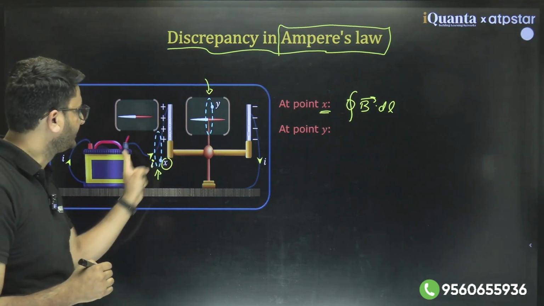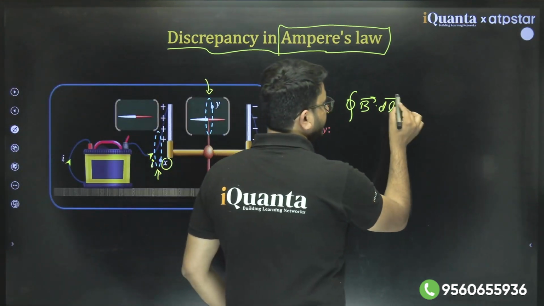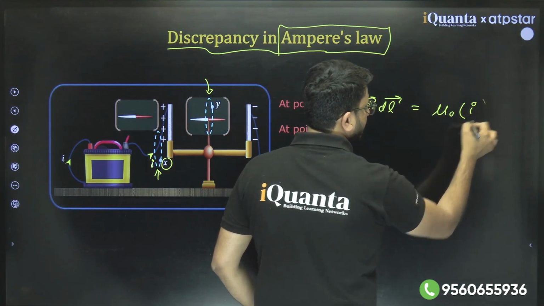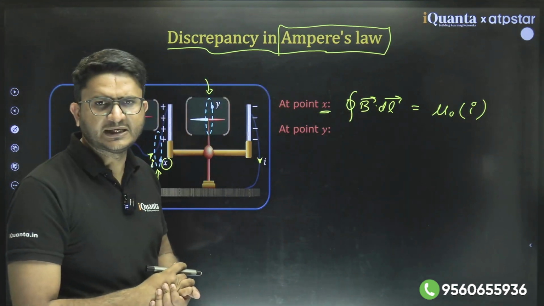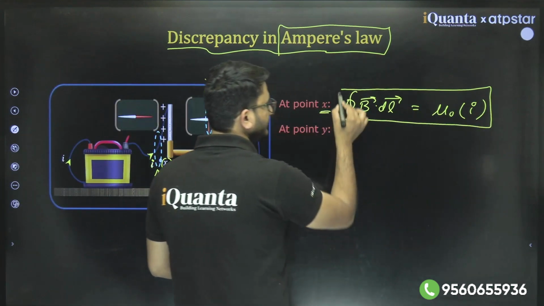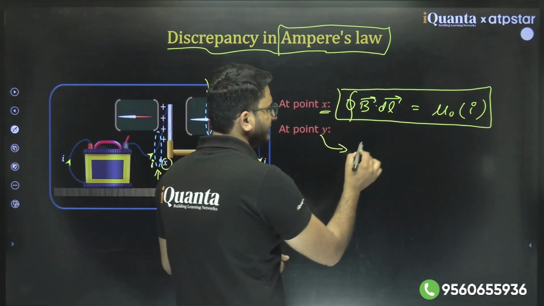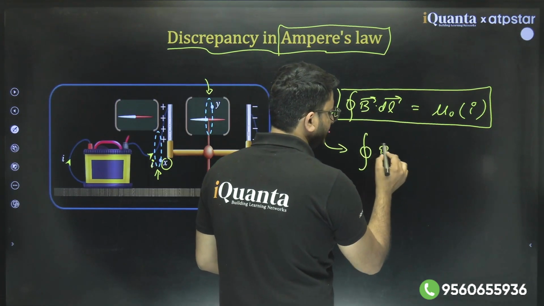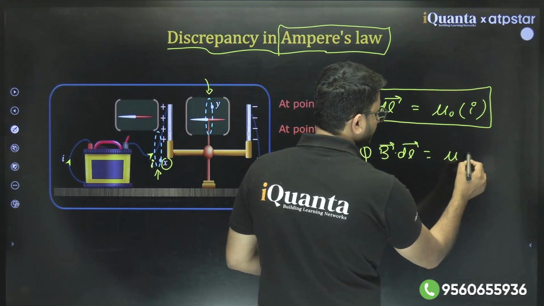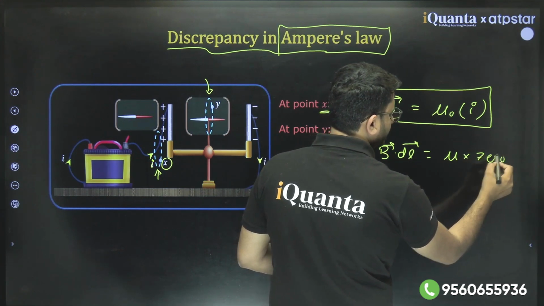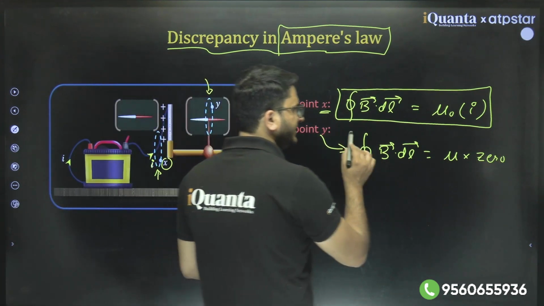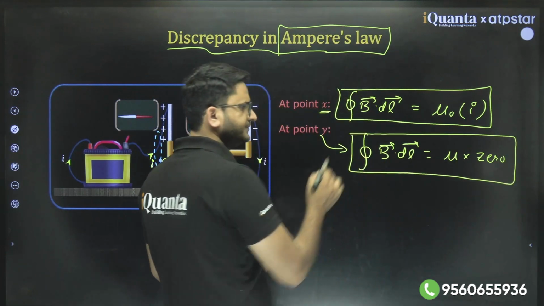So the integral of B dot dl must be equal to mu naught times I. This is the enclosed current. So this is valid for x. But for y, the integral of B dot dl is equal to mu naught times 0, as per Ampere's law.